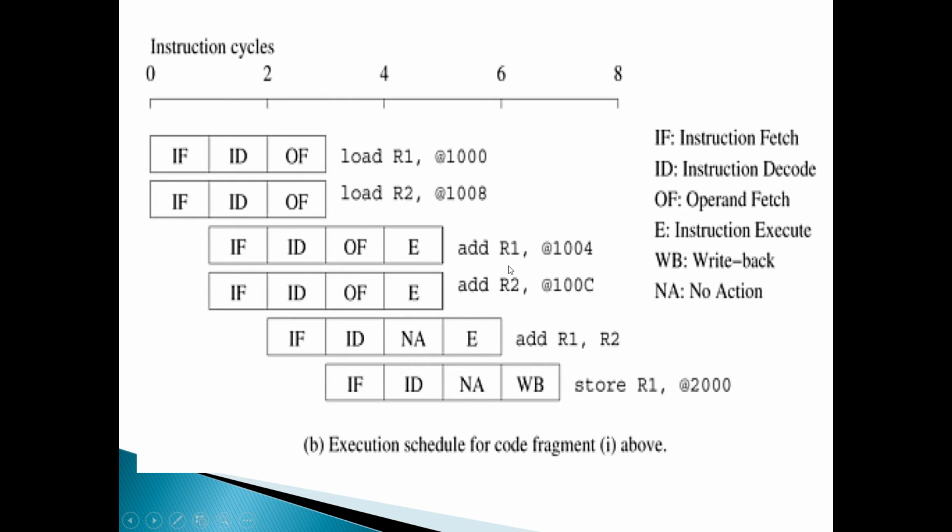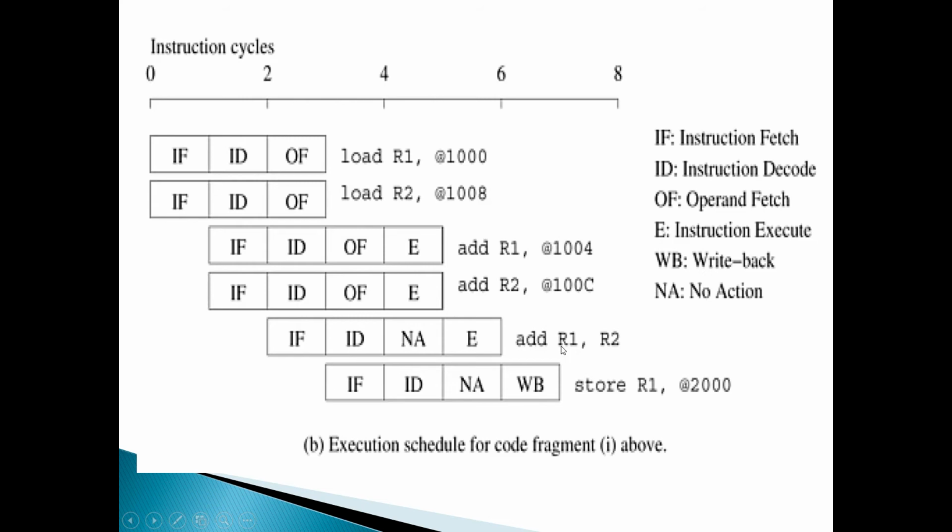Let us go ahead. The next two instructions in the sequence are also independent, so I am allowed to issue them in the next time unit, that is 1. Now the next two. This is a very important and interesting timing diagram. Add R1, R2 and store R1, 2000 are not independent, because the result of the first is used in the second.